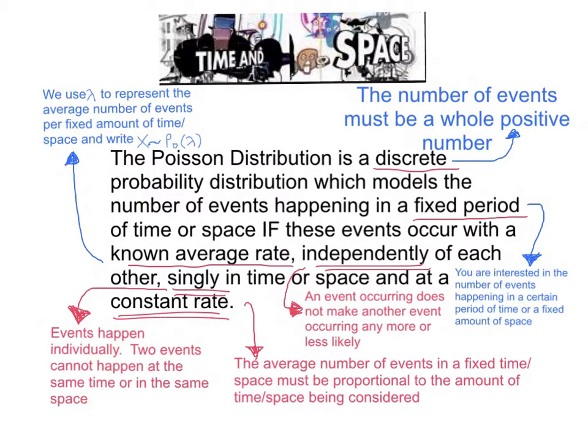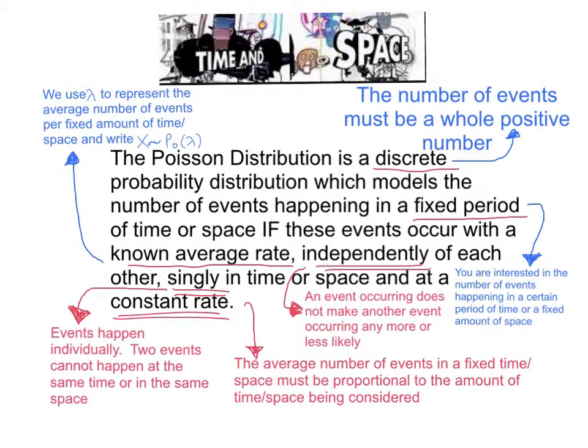So, quick summary of the Poisson distribution. It's a discrete probability distribution, which means the number of events must be a whole positive number. It models the number of events happening in a fixed period of time or space, and the events must occur at a known average rate, which is known as lambda, per certain amount of time or space.